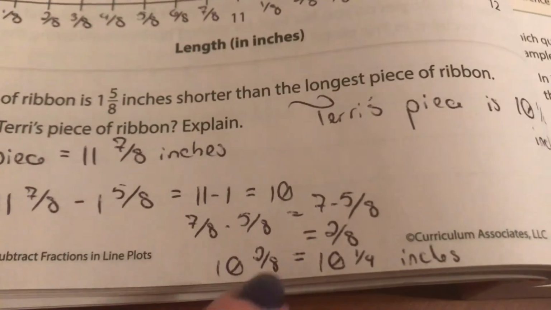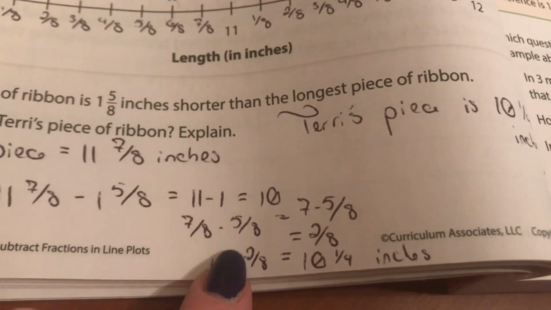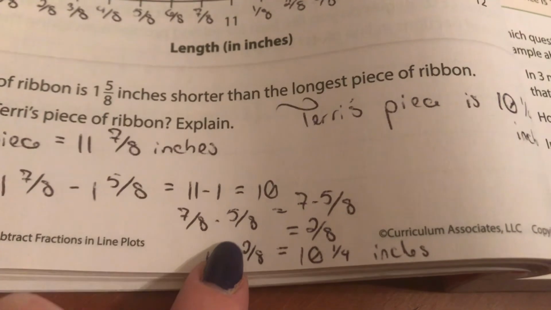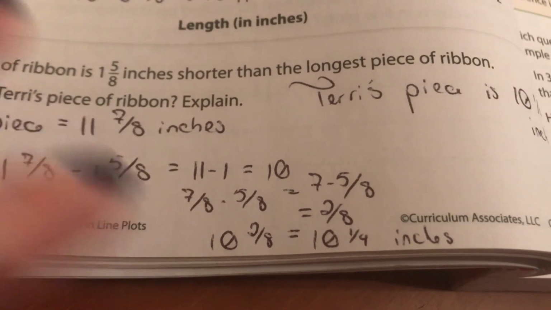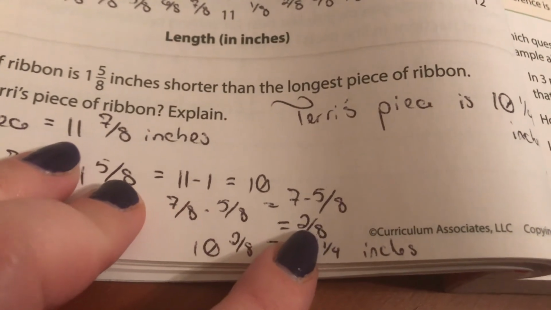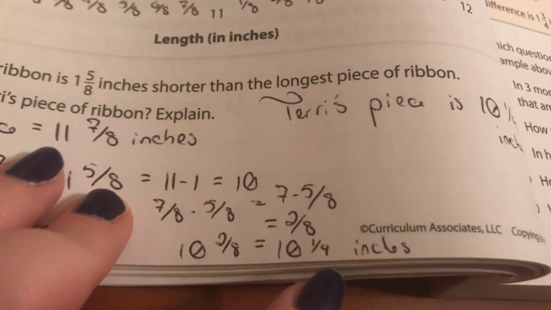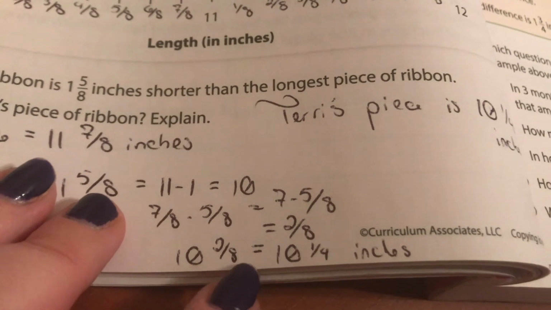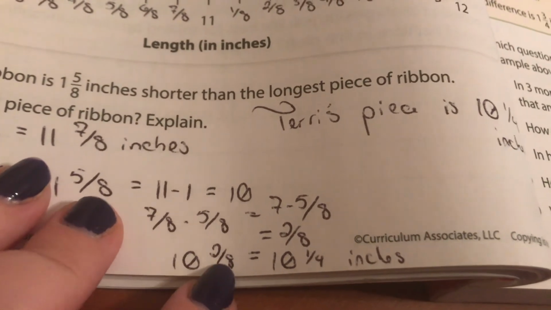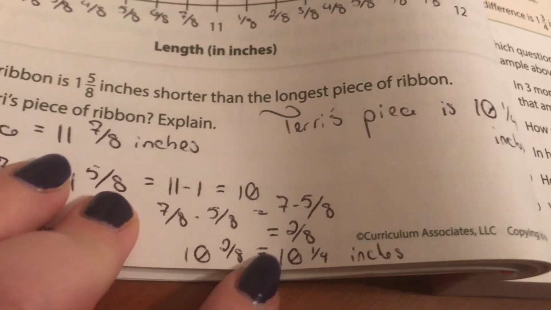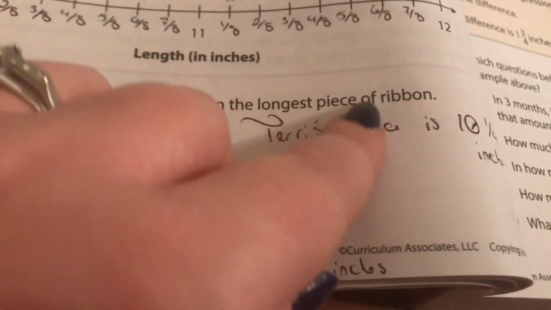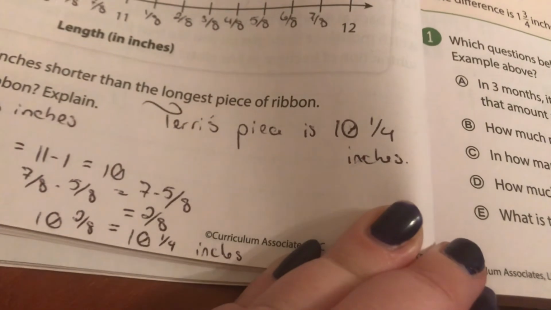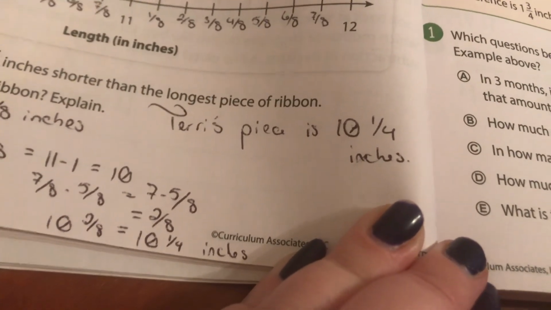However, I notice a relationship between those numbers. I notice a number, when simplified, that can go into both my numerator and my denominator. That number is 2. So 2 goes into 2 1 time, 2 goes into 8 4 times. Therefore, my final simplified answer, 10 and 2/8, is the same exact thing as 10 and 1/4. They asked me in words, I respond in words. Terry's piece is 10 and 1/4 inches.